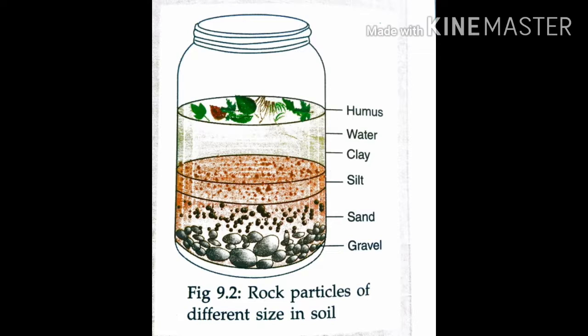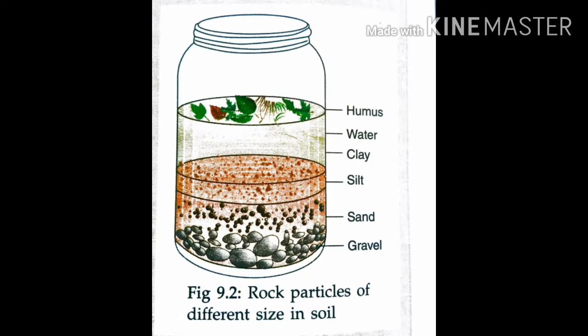Next one, water. It's the layer below humus and above the mineral particles. Next layer is clay, very fine and light particles. The fourth layer is silt, smaller and lighter particles compared with sand.